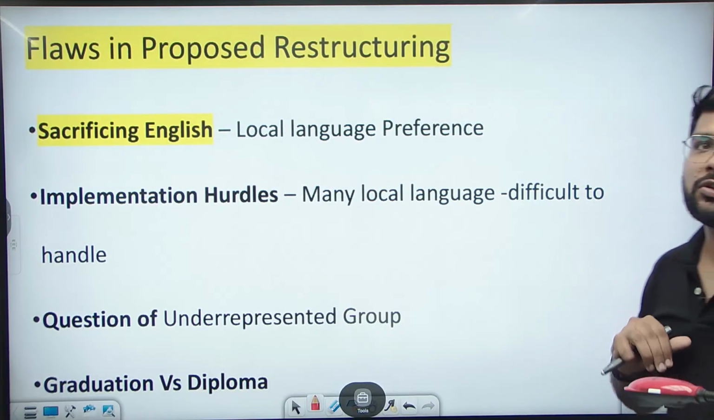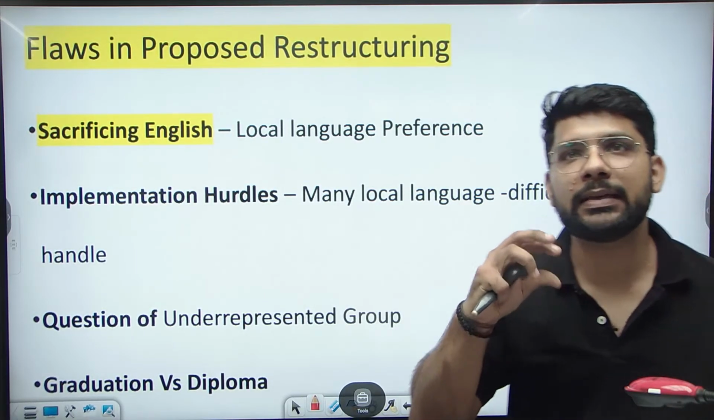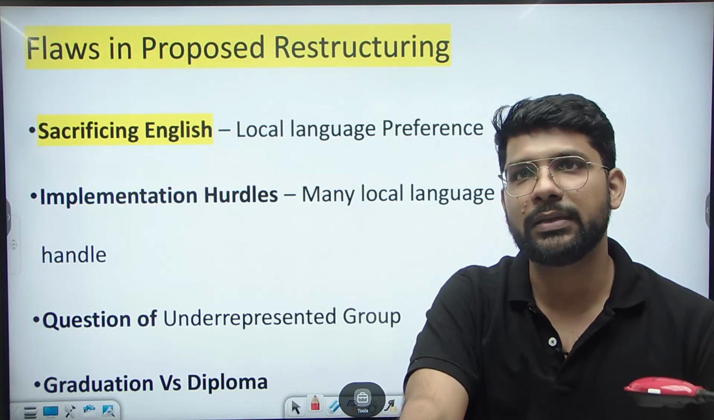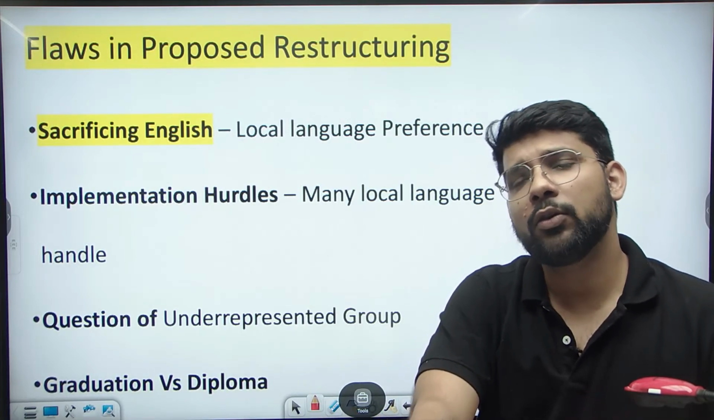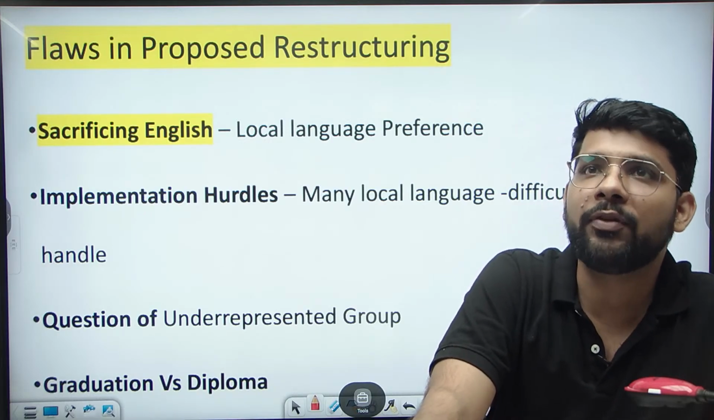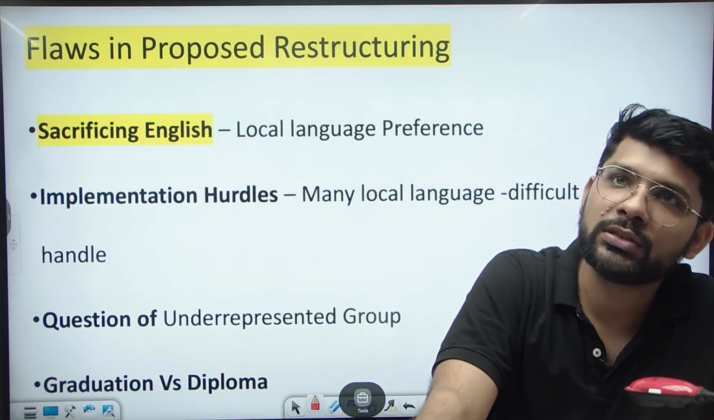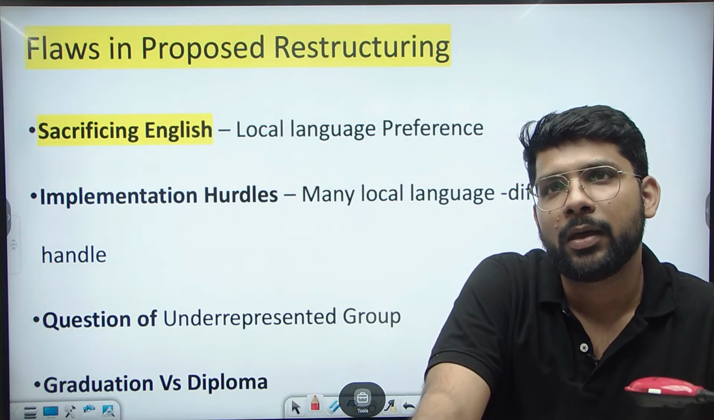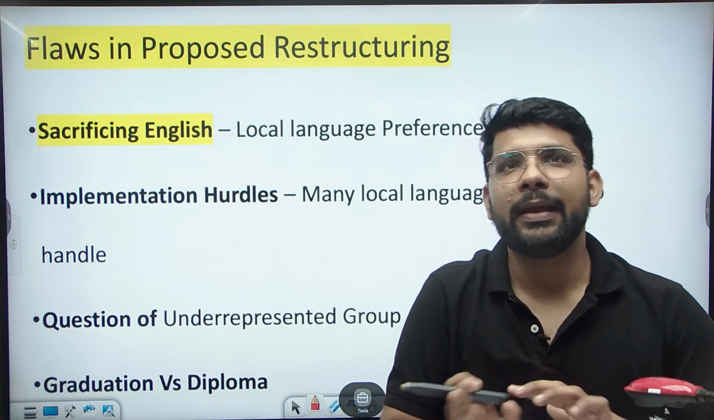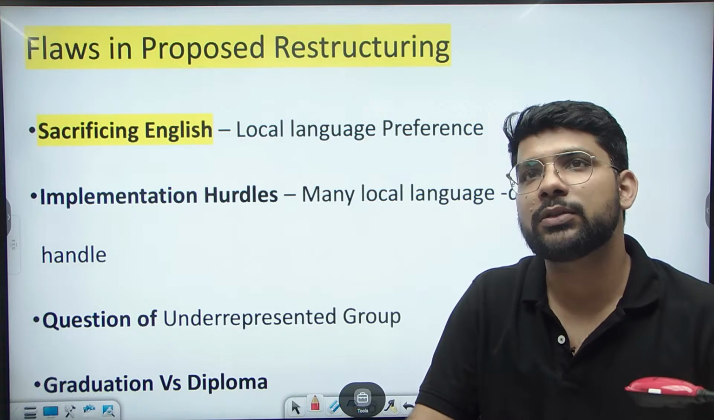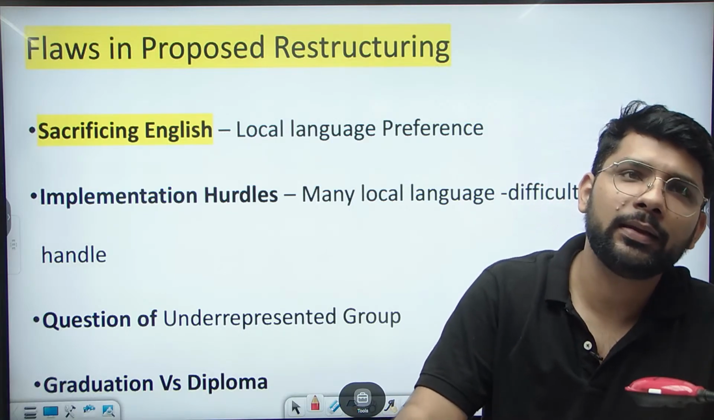Flaws in the proposed restructure. Sacrificing English: if you read the main provisions of the new education policy, you will find that we are focusing on the local language, giving preference to the local language in the education system in the earlier classes. So in some way, we may be sacrificing English on the basis of the local language. This can be, ho sakta hai.